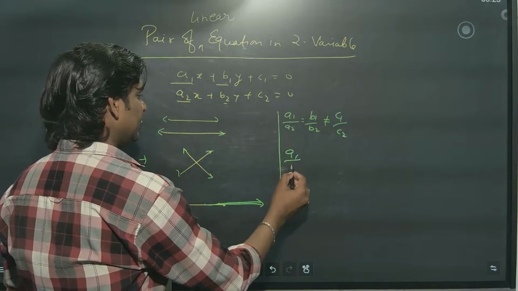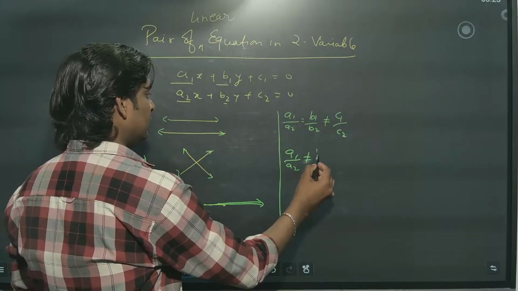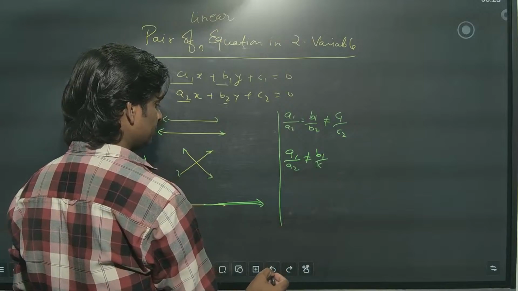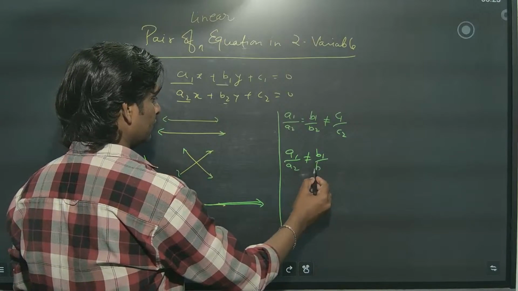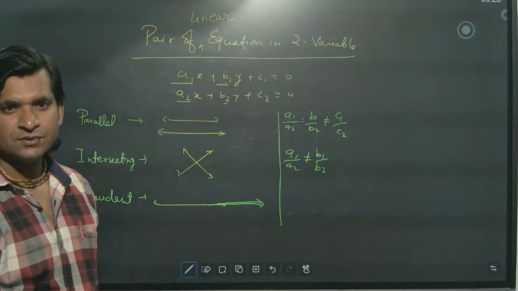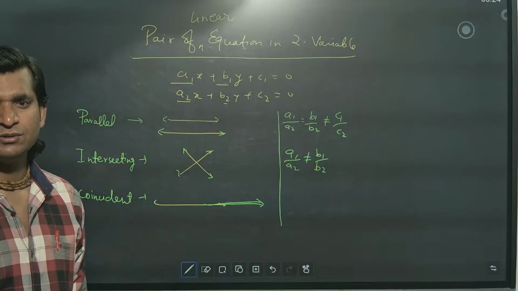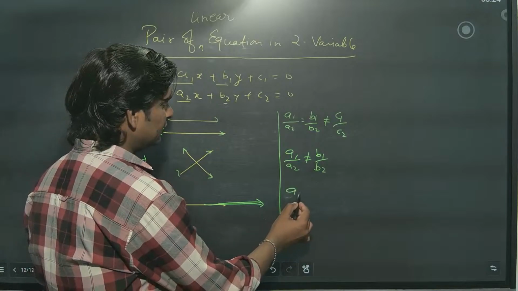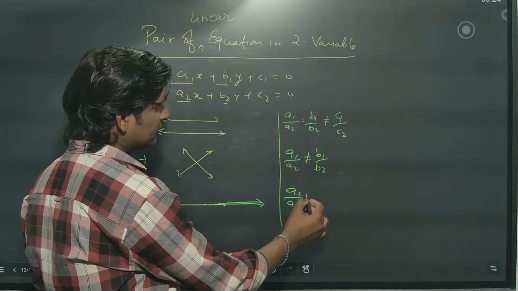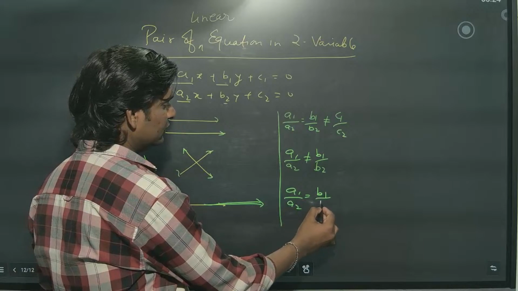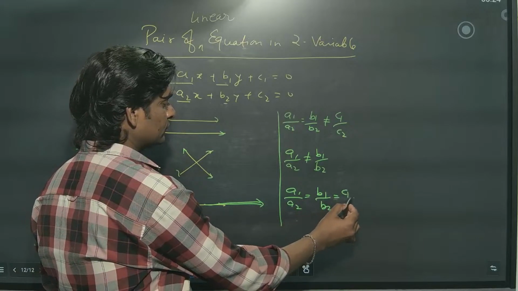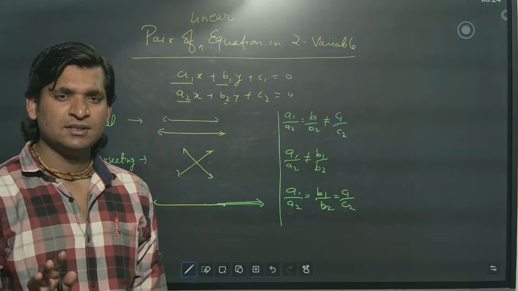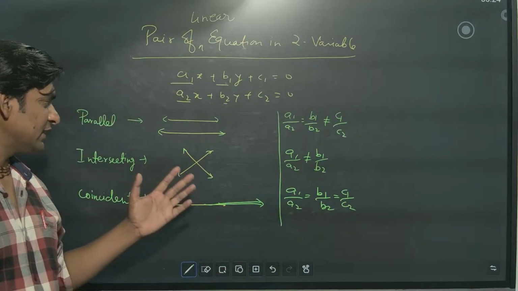In intersecting lines, a1 by a2 is not equal to b1 by b2, and you do not have to check c1 and c2. In coincident lines, all ratios of coefficients and constants are equal. These are the three conditions which represent the given lines.